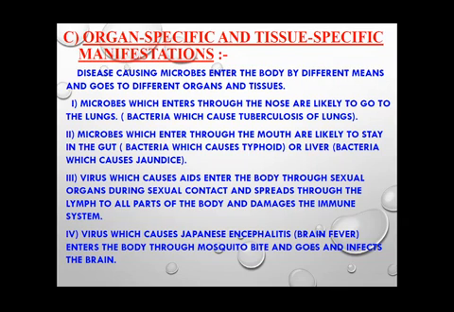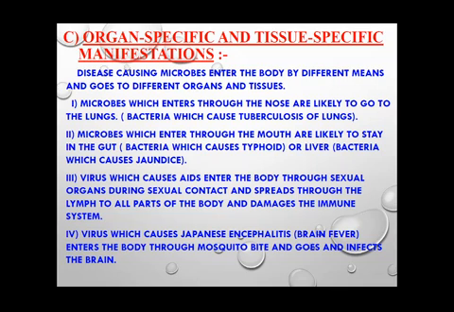The virus which causes AIDS enters our body through sexual organs during sexual contact and spreads through the lymph to all parts of the body, and it damages the immune system. The AIDS makes our body less immune. The immunity of our body decreases very rapidly if a person is suffering from AIDS.